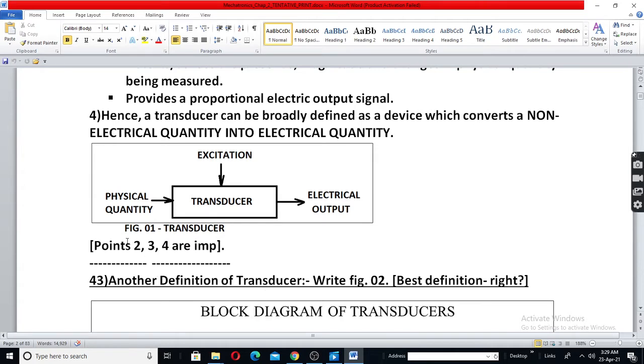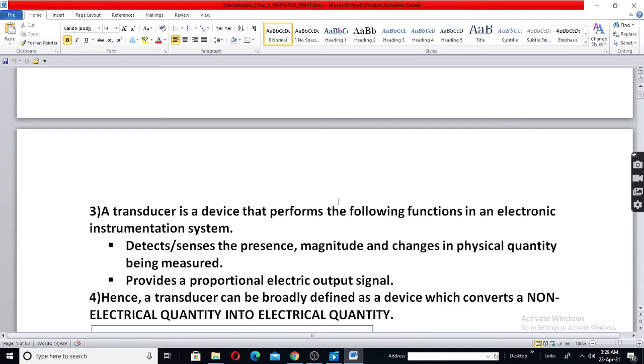So simply you may say physical quantity to electrical output, because usually a transducer means a device which converts energy from one form to another. But most of the transducers are electrical type.